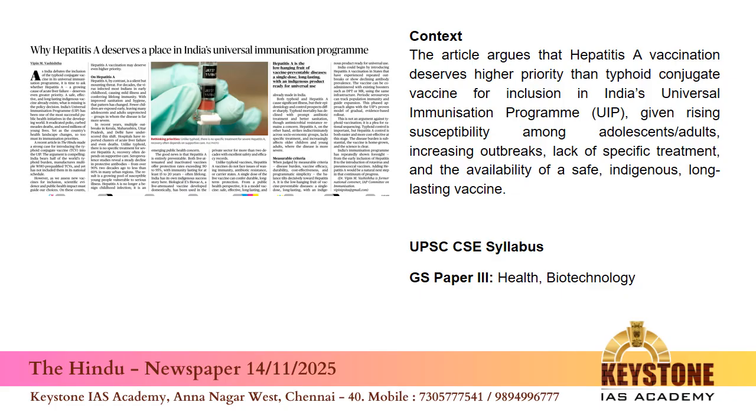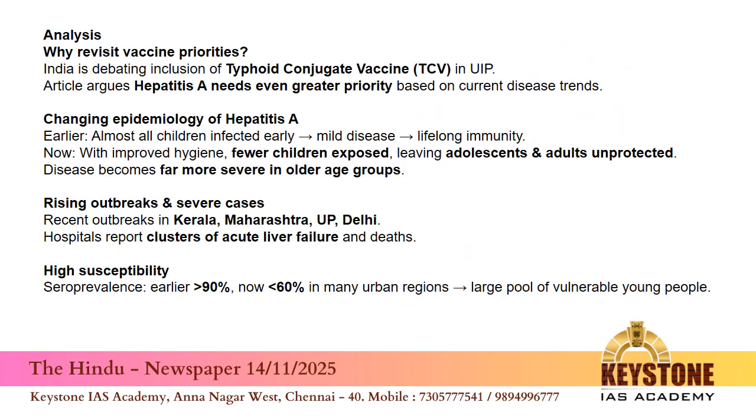Yes, coming to the last article. The article argues that hepatitis A vaccination deserves higher priority than typhoid conjugate vaccine for inclusion in India's universal immunization program, given rising susceptibility among adolescents and adults, increasing outbreaks, lack of specific treatment, and availability of a safe indigenous long-lasting vaccine. This is again under the GS paper 3 health, diseases, biotechnology topic. So, what does this article say?